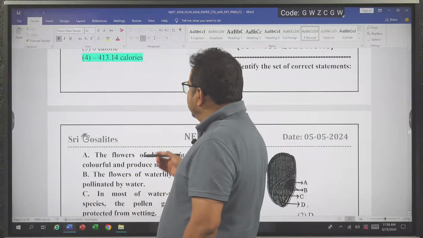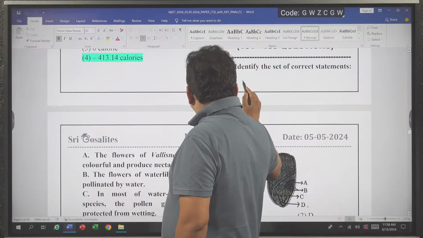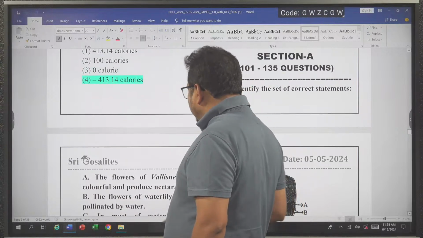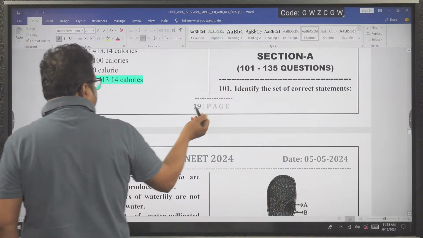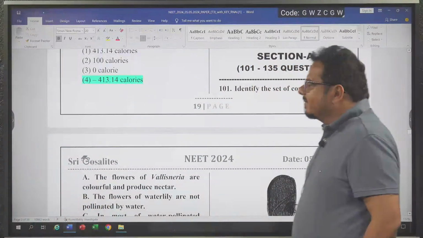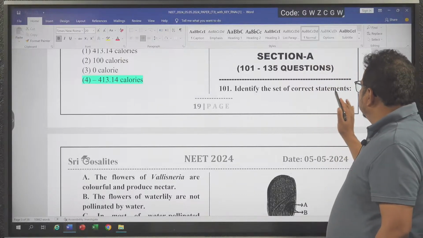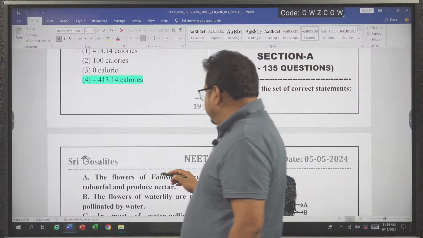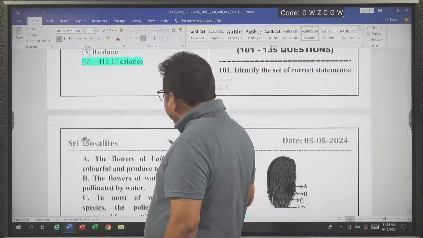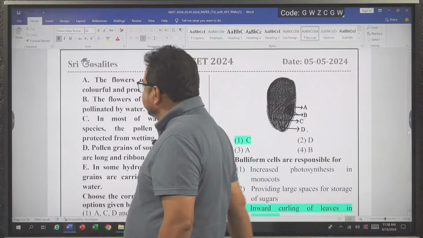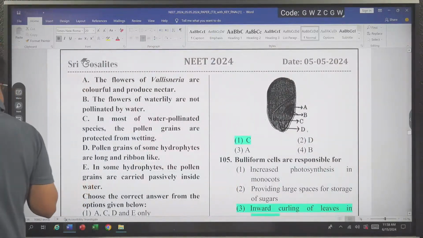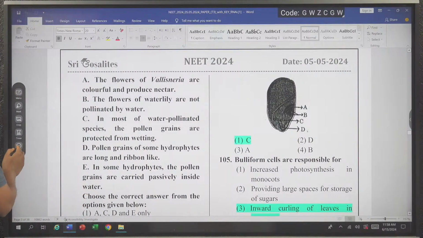So we are starting today's session. In this particular set of questions, the very first question is: identify the set of correct statements. This is a statement type question, right? And they are asking what the set of correct statements is.